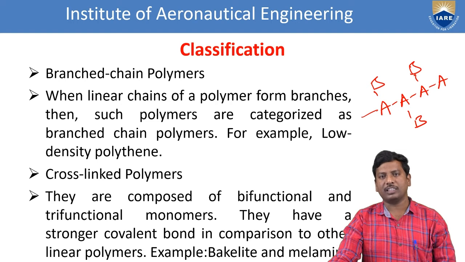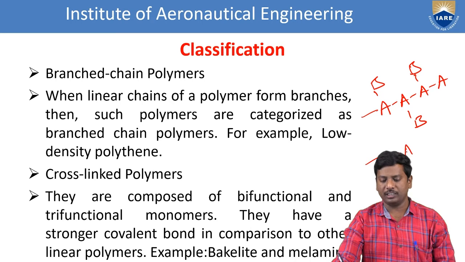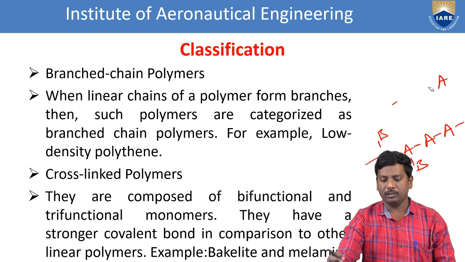We already discussed what a covalent bond is. A covalent bond is nothing but the sharing of electron pairs by two atoms. That means it is a cross-linked bond. So cross-linked means the linear chain containing branches, which previously we observed either upward or downward, but in the cross-linked chain we observe both upward and downward.